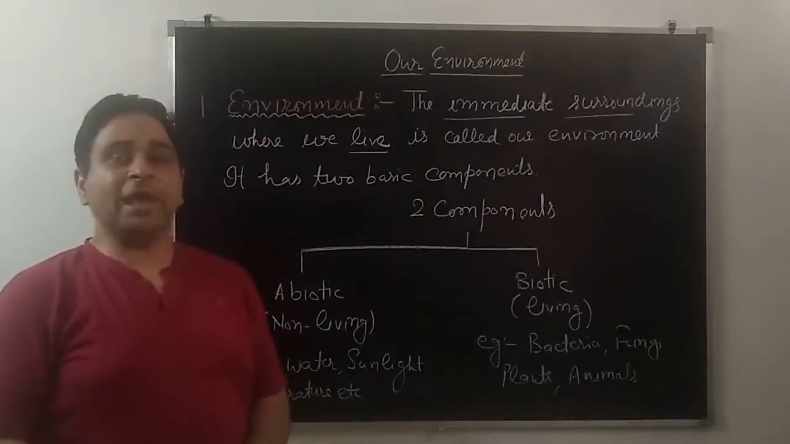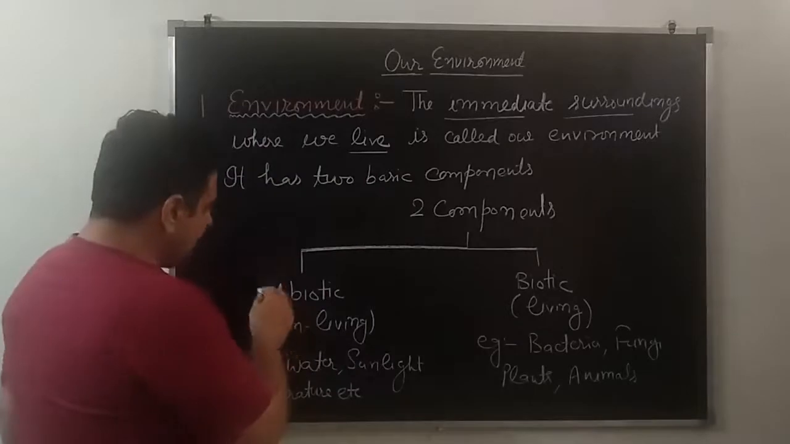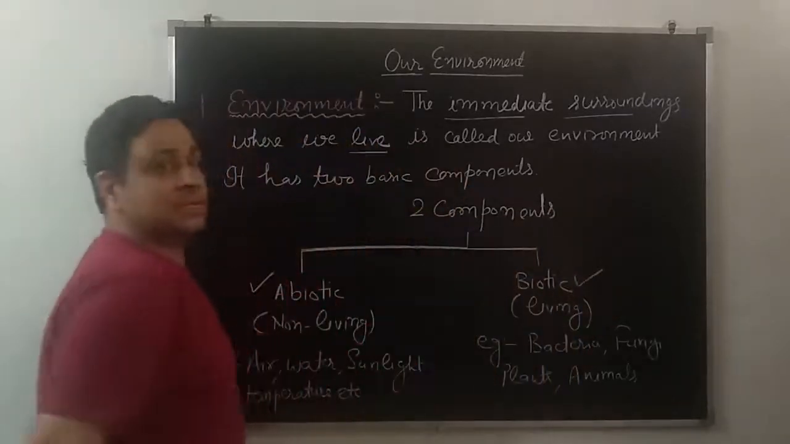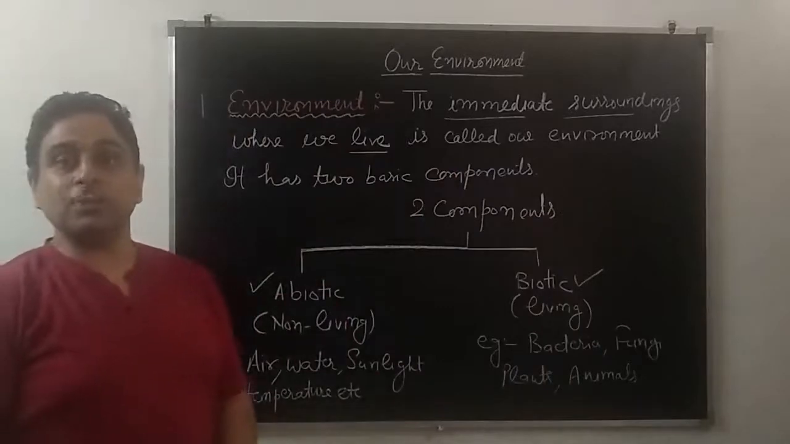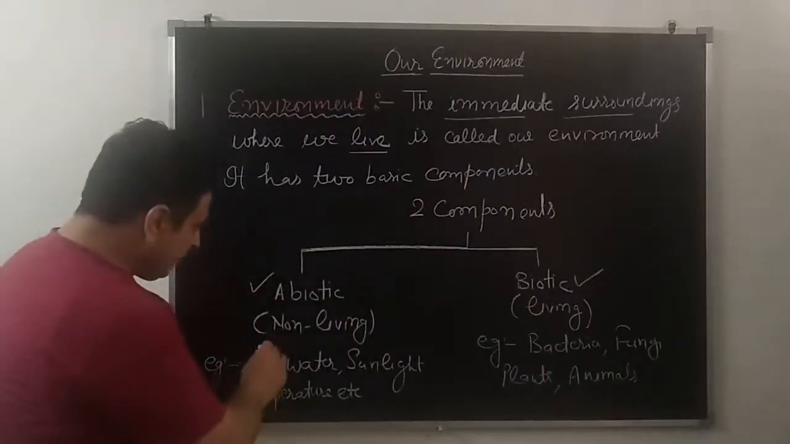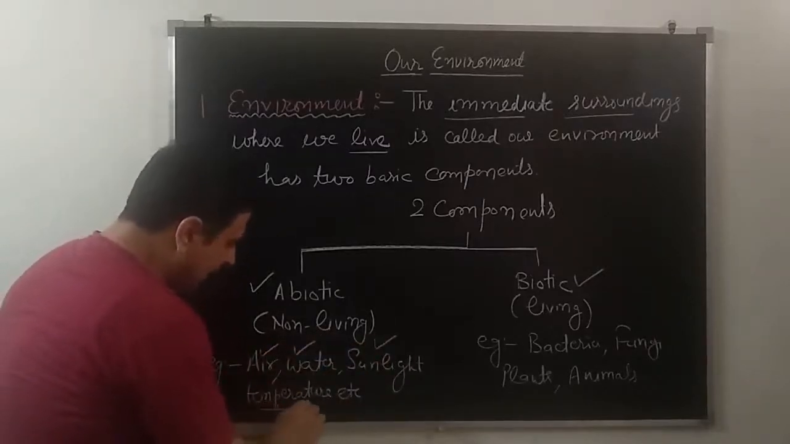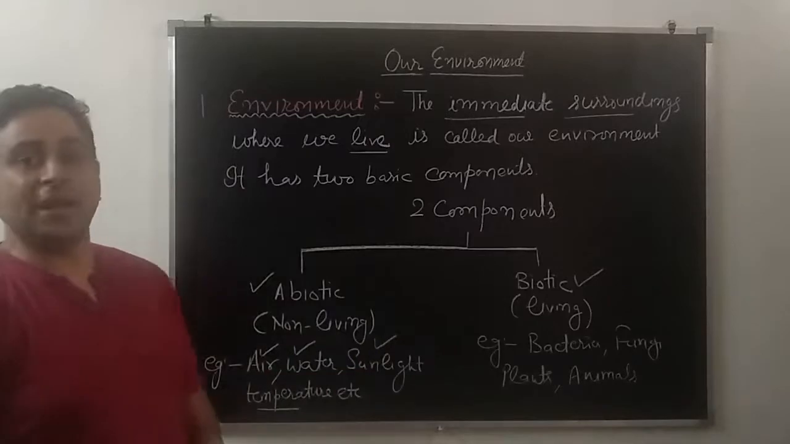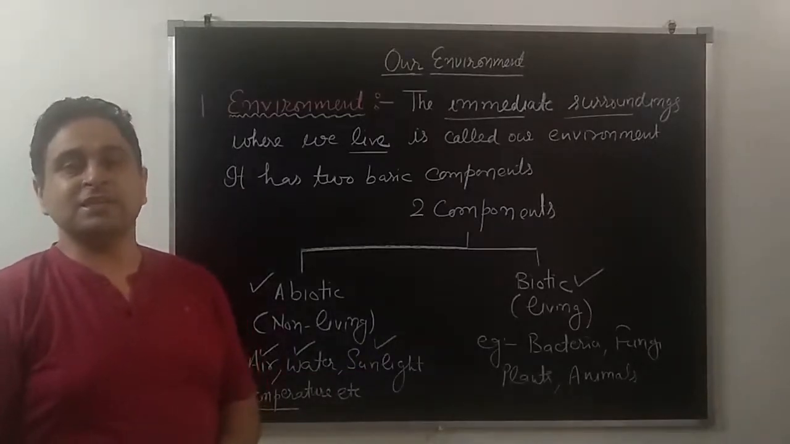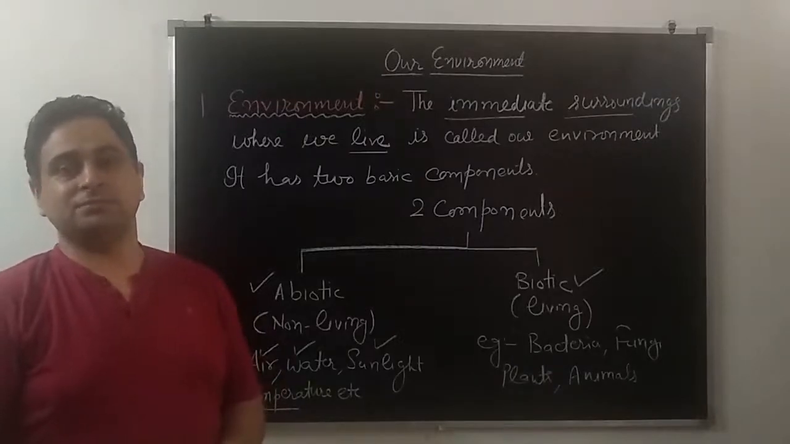Students, environment has two main components. First is abiotic components and second is biotic components. Abiotic components are those components which are non-living. It includes air, water, sunlight, temperature, etc. Whereas biotic components include all the living organisms such as bacteria, fungi, plants and animals.